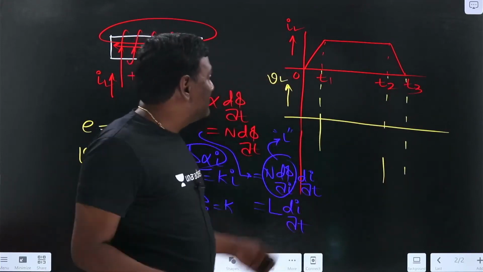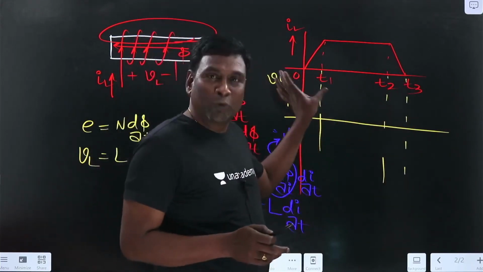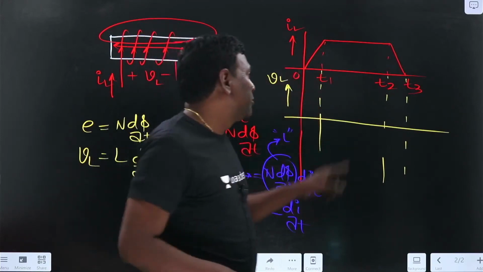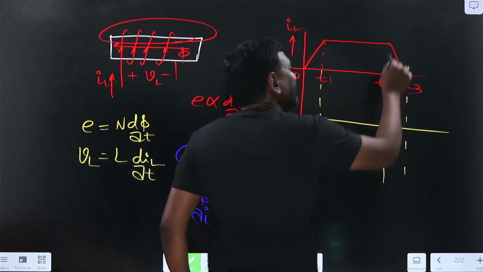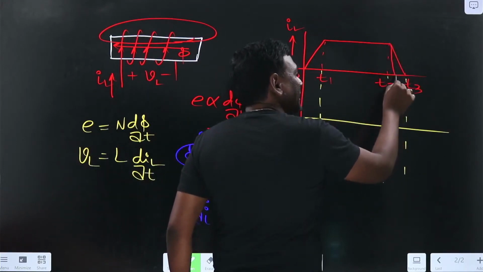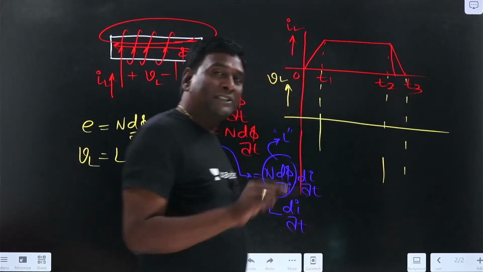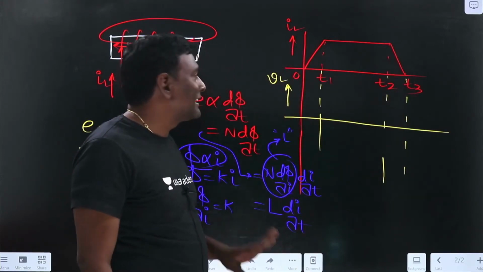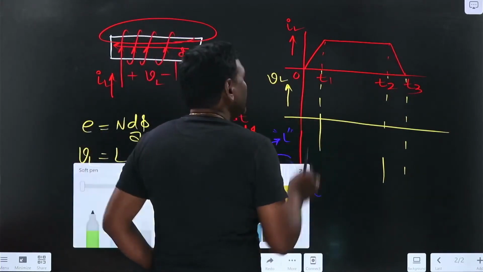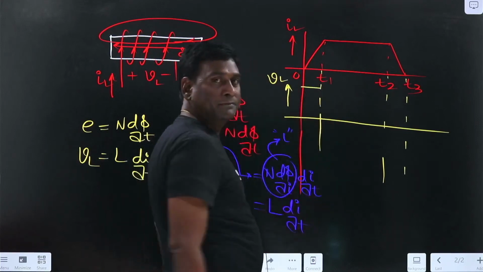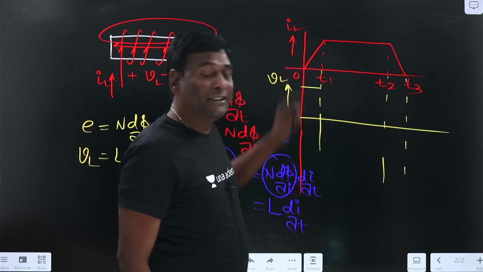Now if I try to draw the voltages, of course in transients I am going to take the same waveform. What happens at T2 to T3 if the time is reduced, those repercussions we are going to see in transients, not required here. Now my induced voltage from here to here is going to be constant, because di by dt is constant.